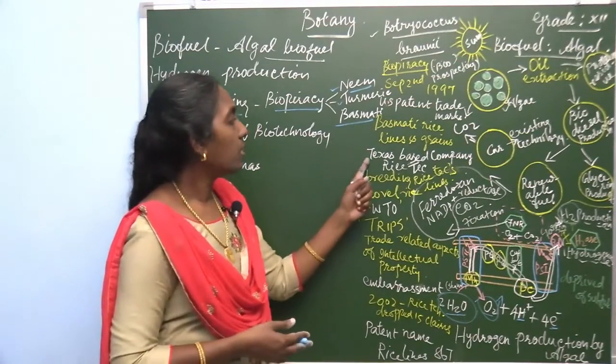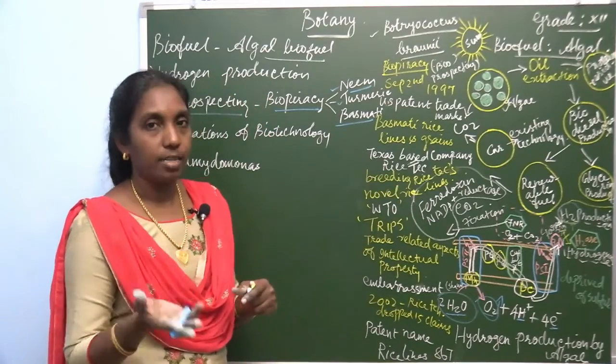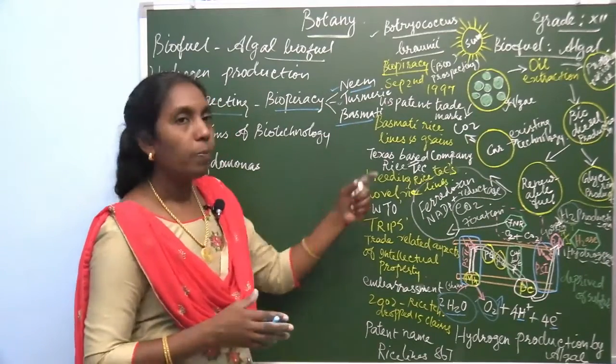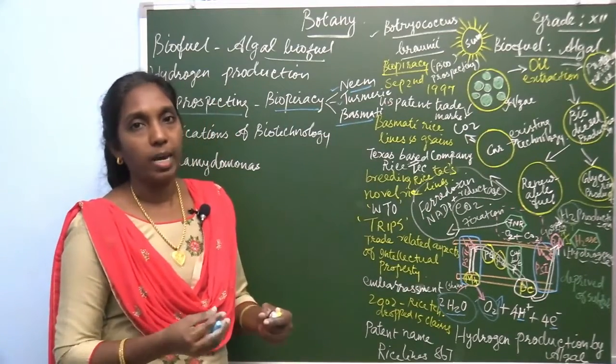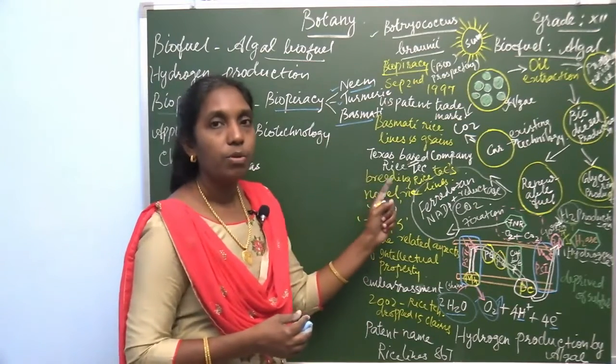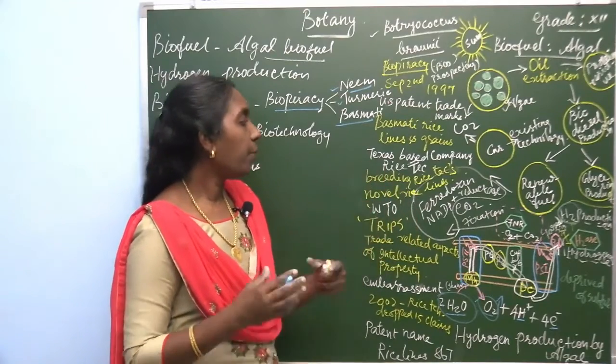They also gave the technologies to the Texas-based company, RiceTec. Actually, all these plants are traditionally used by India, but they are getting authorization over these indigenous plants and getting patents.